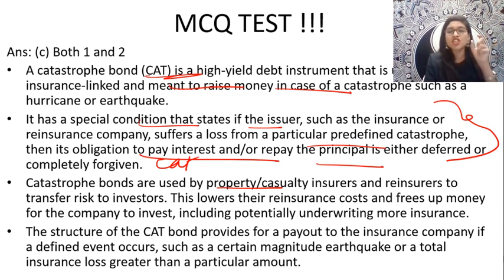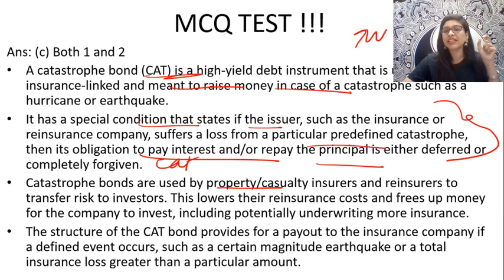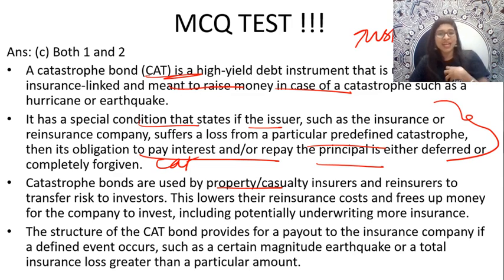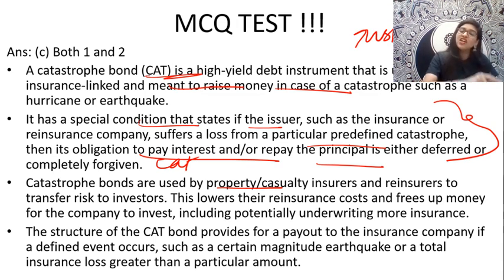Actually, catastrophe bonds are, in short, called CAT bonds. In simple terms, I can tell you they are risk-linked securities. Sometimes in questions they can give you like that also. They are risk-linked securities. You can just note it down, guys, which transfer a specified set of risk from a sponsor to an investor. For example, if I am sponsoring a catastrophe bond to you people, I am transferring my risk to you, because you're going to invest. You're the investors. So a catastrophe bond is nothing but a risk-linked security which transfers a specified set of risk from a sponsor to the investor.